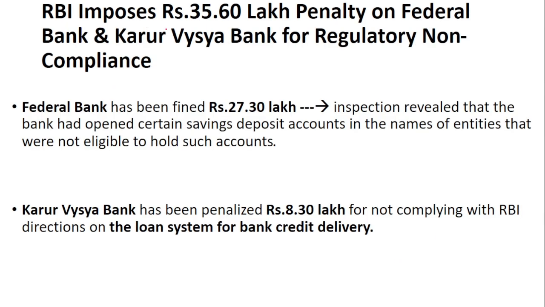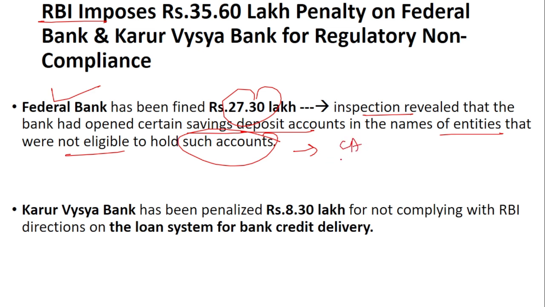The next news is about a penalty imposed by the Reserve Bank of India. Rupees 27,30,000 has been imposed by the RBI on the Federal Bank because there were issues found during the inspection regarding savings accounts. The issue was that the bank had opened certain savings deposit accounts in the name of entities that were not eligible to hold such accounts. Institutions or any business cannot hold a savings account. They have to hold only a current account. Such discrepancies were found by the Reserve Bank of India during its inspection, and that is why this 27 lakh fine was imposed by the RBI on the Federal Bank.